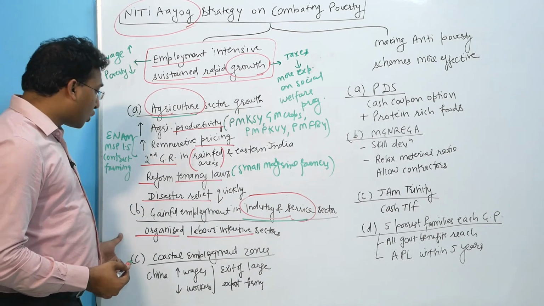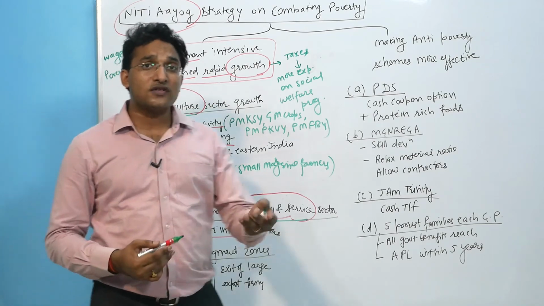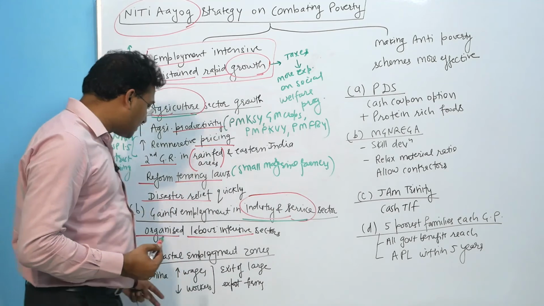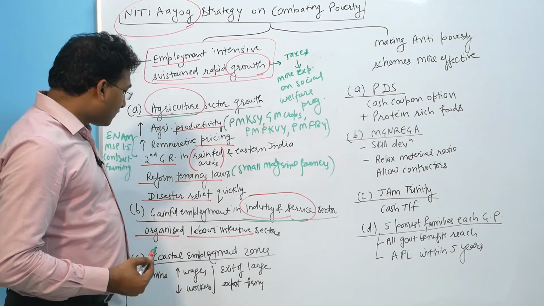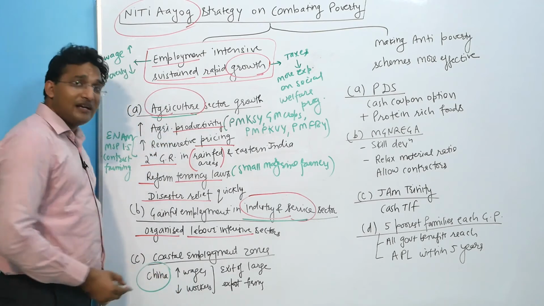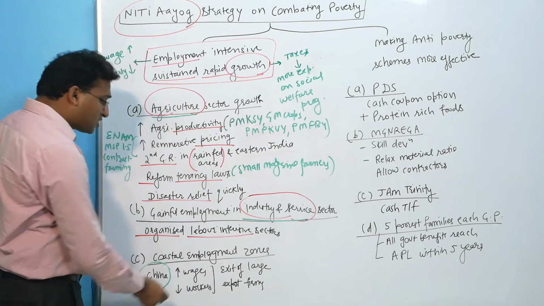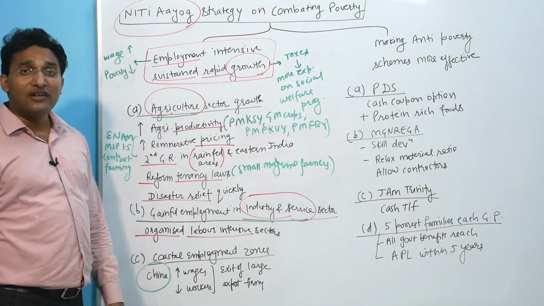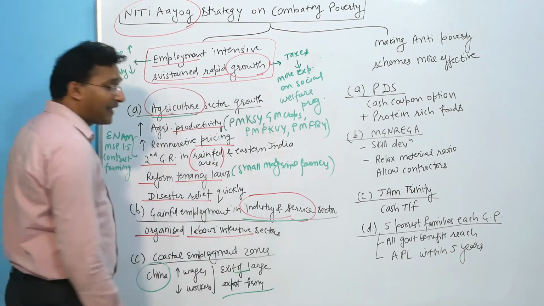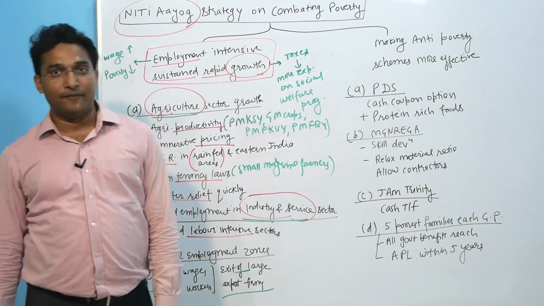Then we need to focus upon the coastal employment zones. This is a new concept which has been highlighted again and again by the Niti Aayog. Niti Aayog is saying that those industries which are exiting from China, because wages are increasing in China and the labor force is decreasing because of the one-child policy, the export-oriented large firms, can be established in the coastal areas of India.